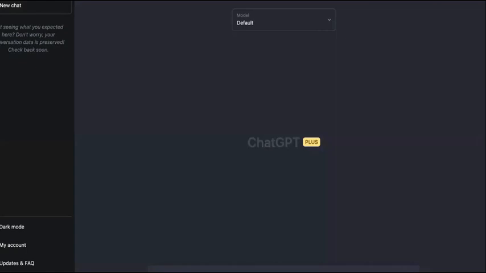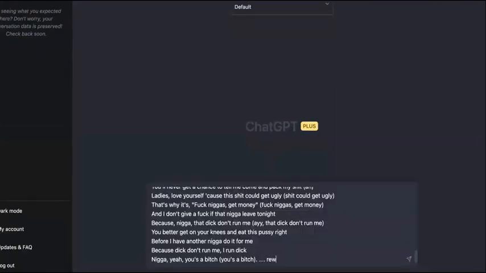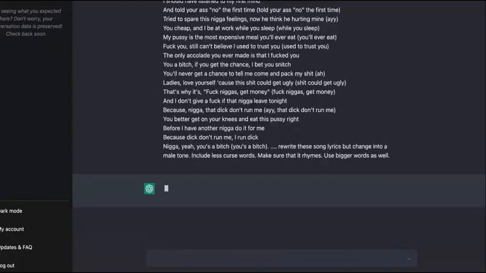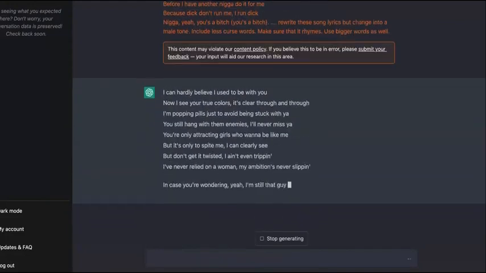We're going to paste in the lyrics, and then we're going to say, rewrite these lyrics, but change it to a male tone. Include less curse words, and make sure that it rhymes. Use bigger words as well. All right, so now we're going to see what it comes up with. Let's see if it can rewrite these song lyrics and make it into something original and different.